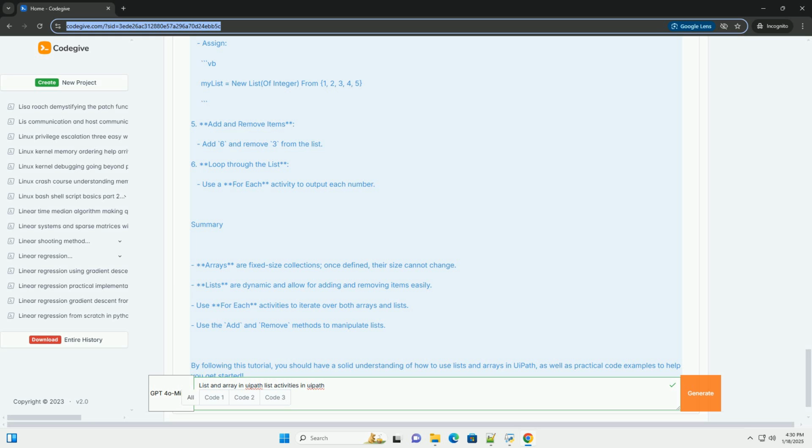Summary. Arrays are fixed-size collections. Once defined, their size cannot change. Lists are dynamic and allow for adding and removing items easily. Use For Each activities to iterate over both arrays and lists. Use the Add and Remove methods to manipulate lists.